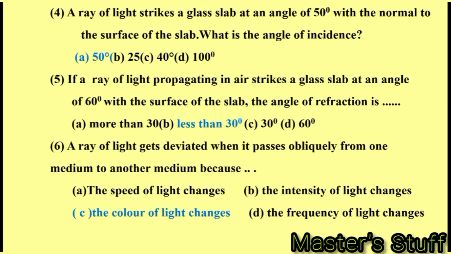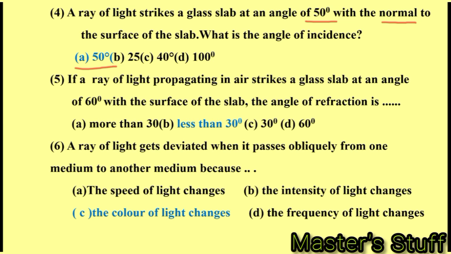A ray of light strikes a glass slab at an angle of 50 degrees with the normal to the surface of the slab. What is the angle of incidence? Look at what is stated here: a ray of light strikes a glass slab at an angle of 50 degrees with the normal to the surface of the slab. The angle of incidence is 50 degrees.